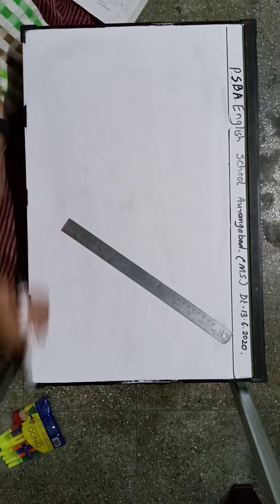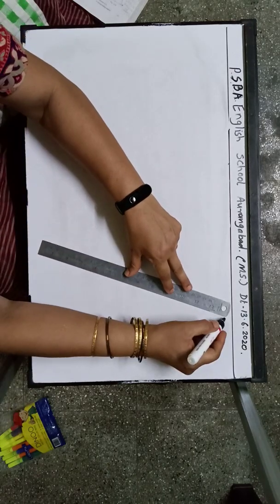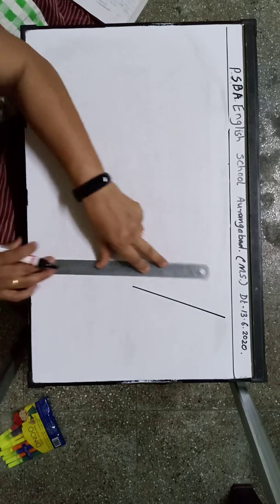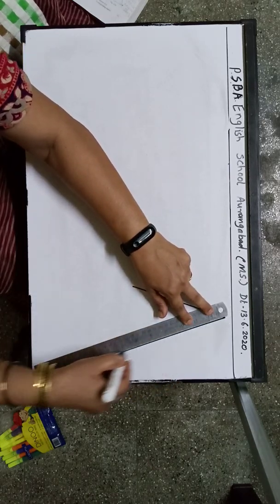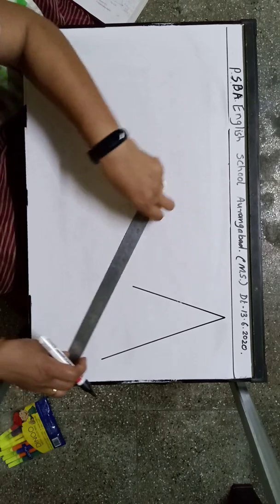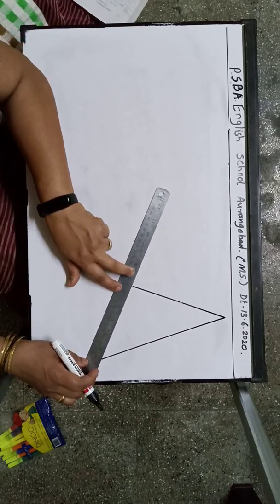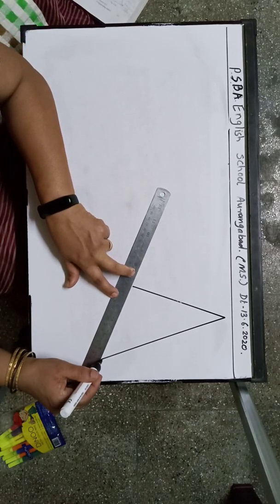Correct? So we are going to prove it by contradiction. So let us draw the figure. The figure will be the same. Any triangle you can draw. I am purposely drawing a big one so that it will be very clear to us.